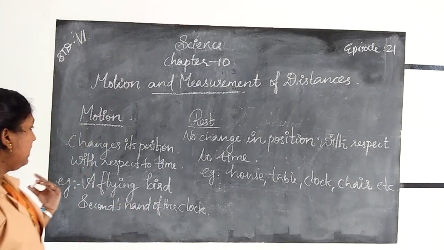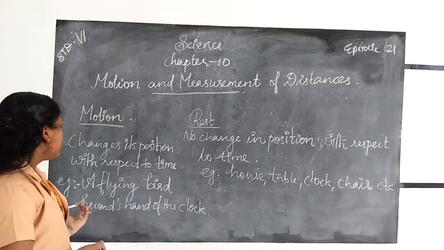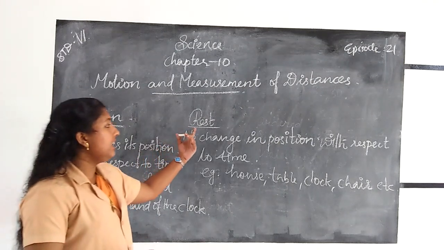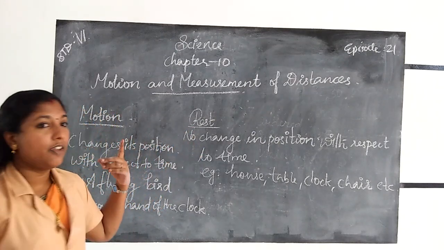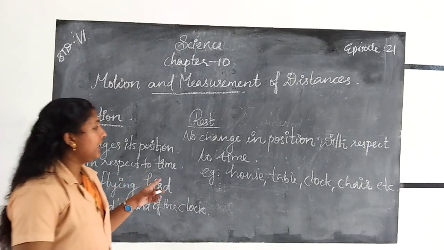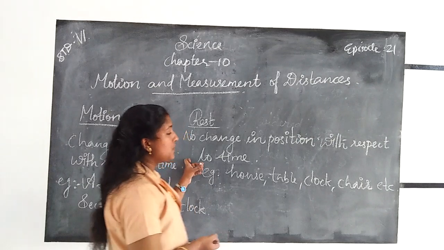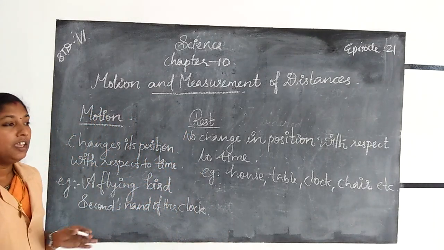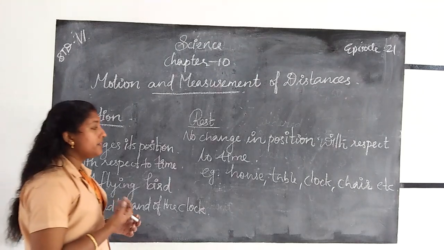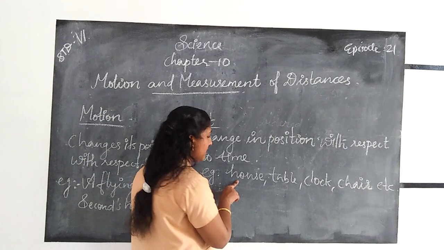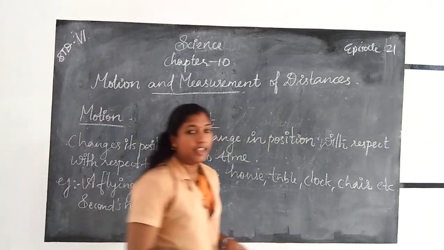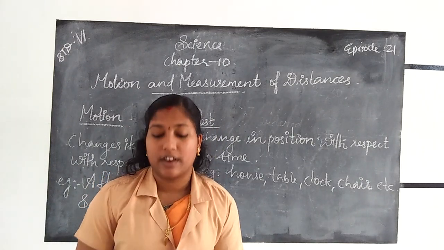Examples: a flying bird, the seconds hand of the clock, etc. Then rest means a body does not change its position with respect to time. Examples: a house, table, clock, chair, etc. are examples of a body at rest.